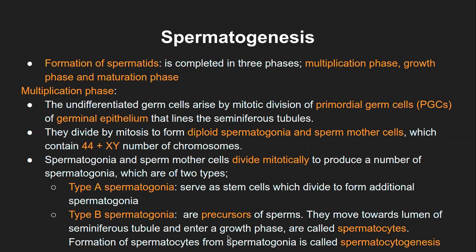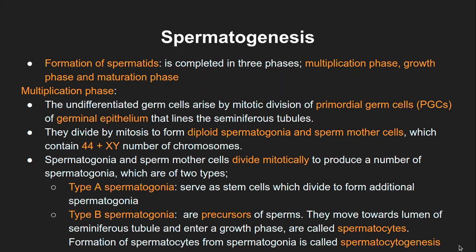That is the second phase in the formation of spermatids, and they are called spermatocytes. When these spermatogonia enter, there is a certain amount of differentiation in the functional characteristics of the cell, and they are called spermatocytes. The formation of spermatocytes from spermatogonia is called spermatocytogenesis. Now again, one more additional term.